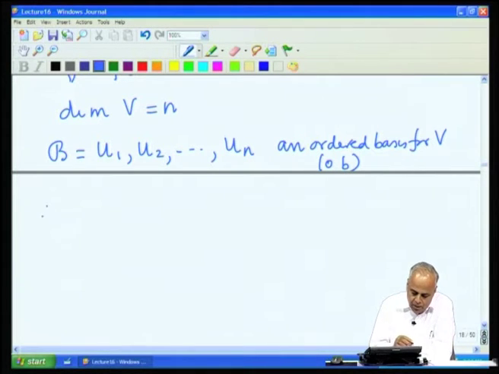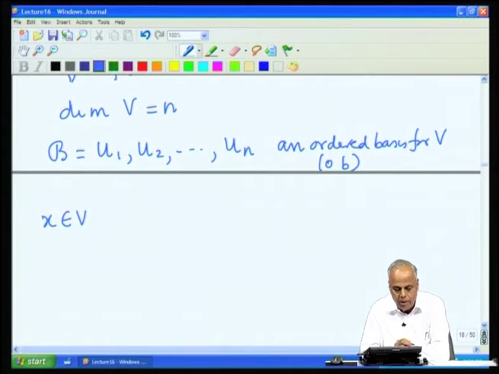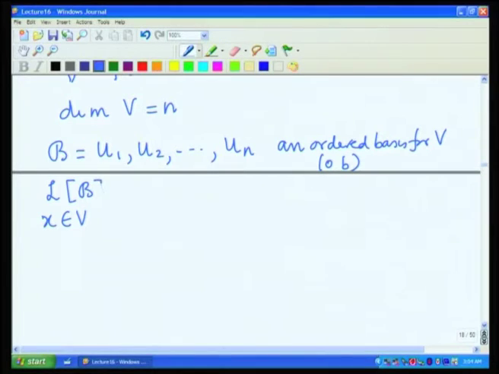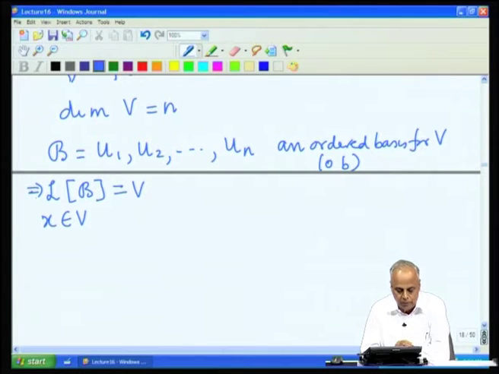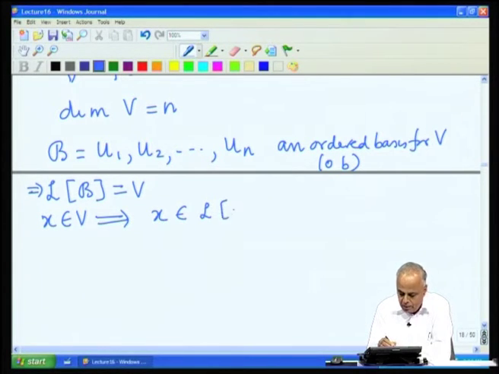Let us take any vector x in V. Now, what do we mean by B being an ordered basis in V? First of all, it is a basis. If it were a basis, it must be linearly independent and it must span the whole space. So, in particular, its span must be equal to V. So, B is an ordered basis means LB must be equal to V.